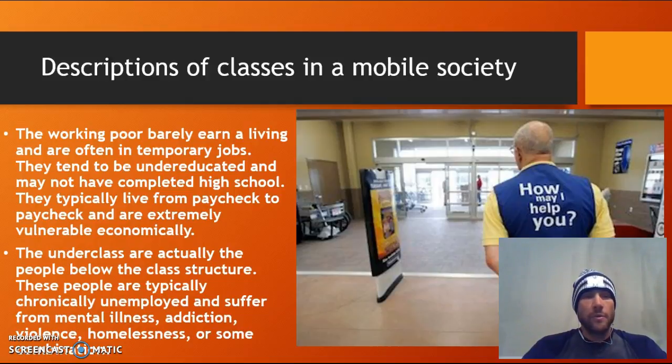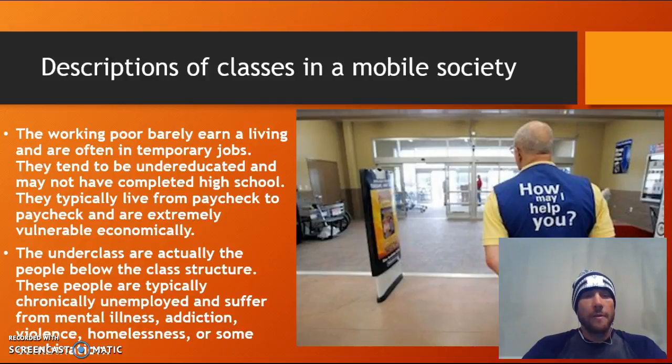The underclass are people that are almost essentially out of the class system in a capitalist class society like the United States. These people are chronically unemployed, meaning they have had long periods of time where they don't have a job. And oftentimes this is a result of the fact that maybe they're suffering from some sort of mental illness, there's some sort of addiction, there's a large amount of violence in their life.